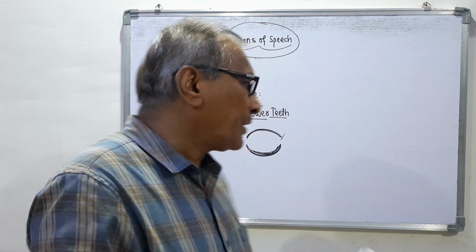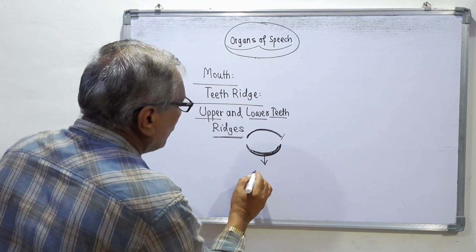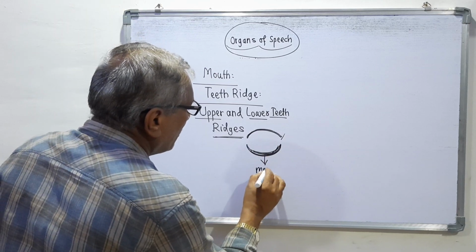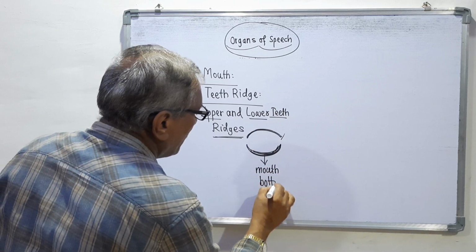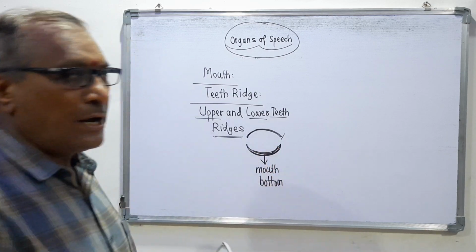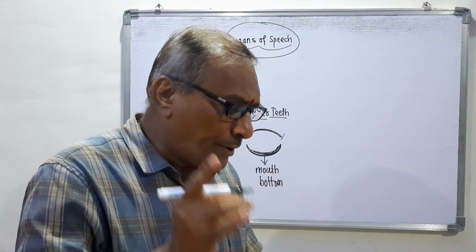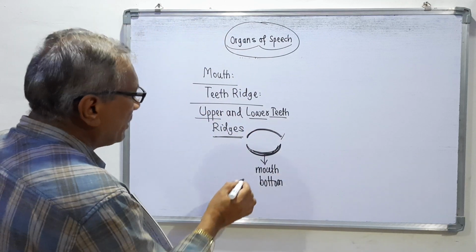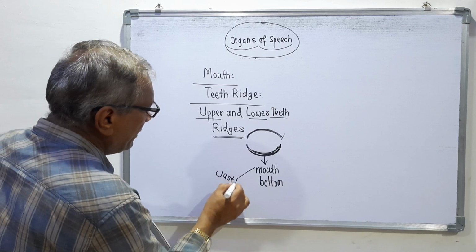Mouth bottom means the bottom of the mouth, and this part is just behind the lower teeth.